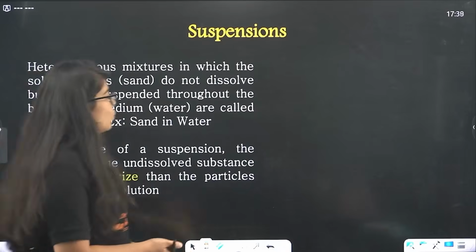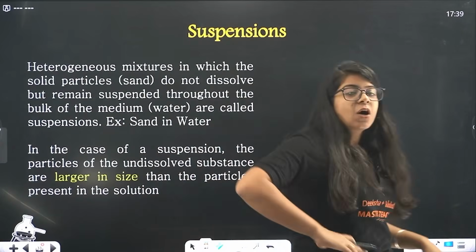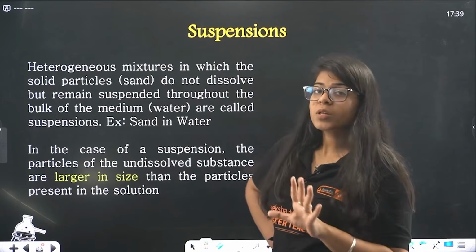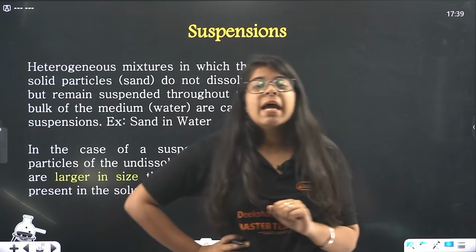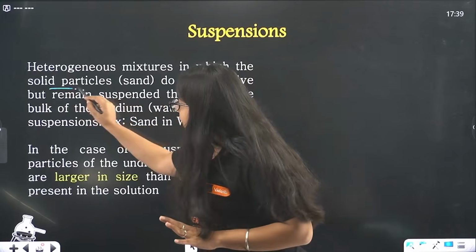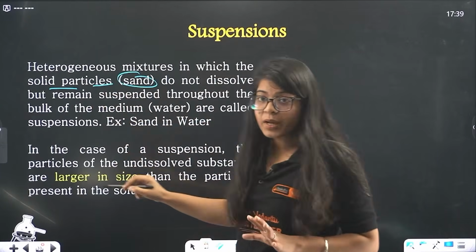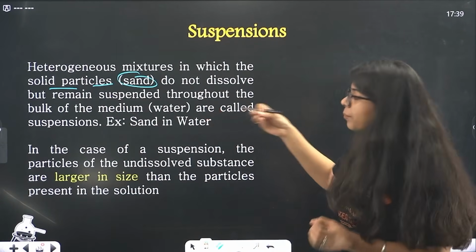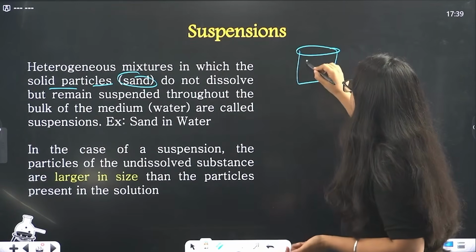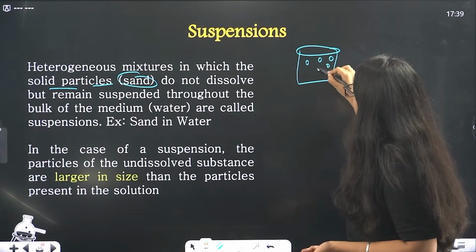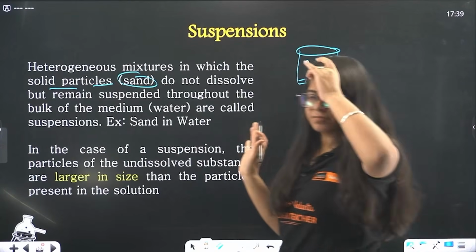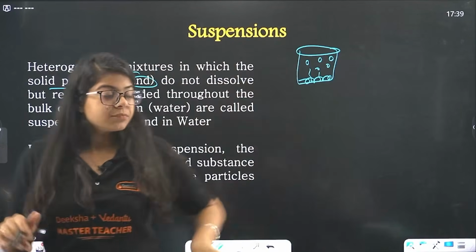Now, what are suspensions? We have studied homogeneous and heterogeneous, and now we are studying the heterogeneous mixture. In suspensions, these are solid particles like sand. They do not dissolve but remain suspended. So you have this solution and massive sand particles, and it settles down. So it's a mixture and the sand settles down. Okay, that is another thing.